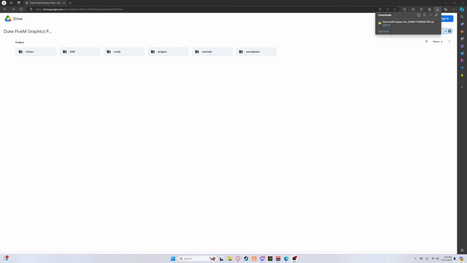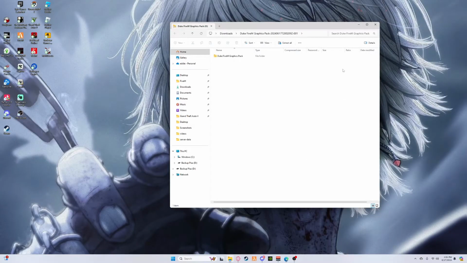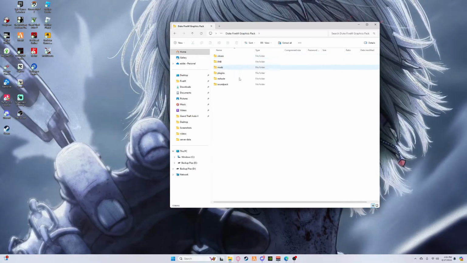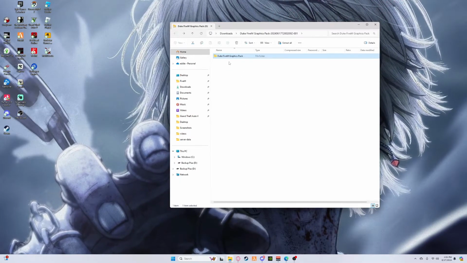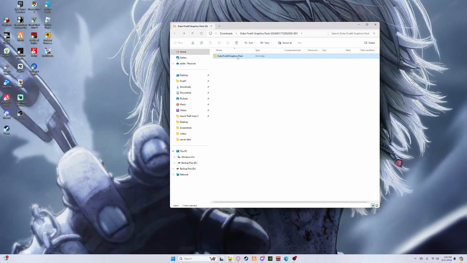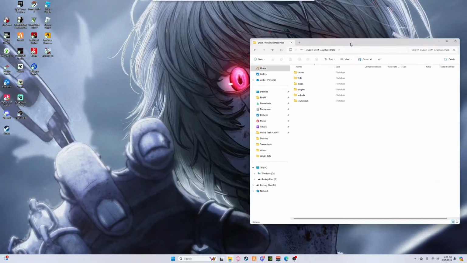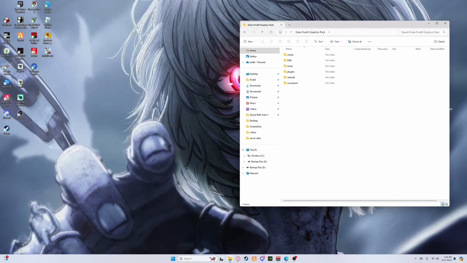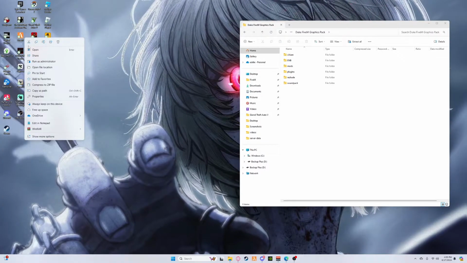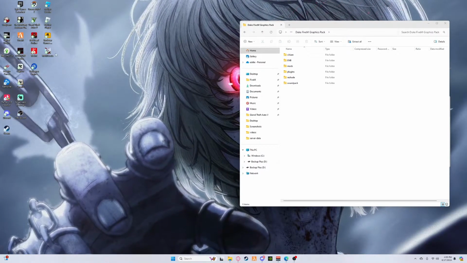All right, so boom. Once you have that, what you want to do, you want to open up the file. Once you open up the file, it should bring y'all up to this right here. It should say Duke FiveM graphic pack. Once you do that, open it up. Then next, you want to go to your FiveM application.